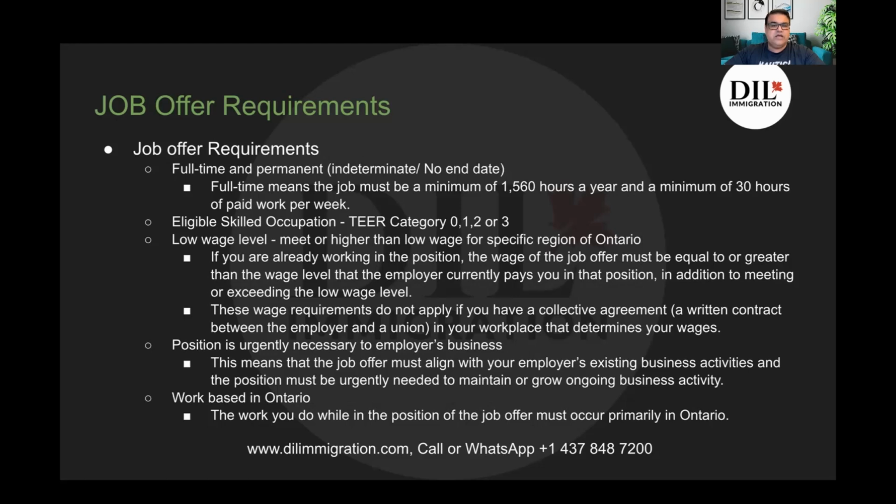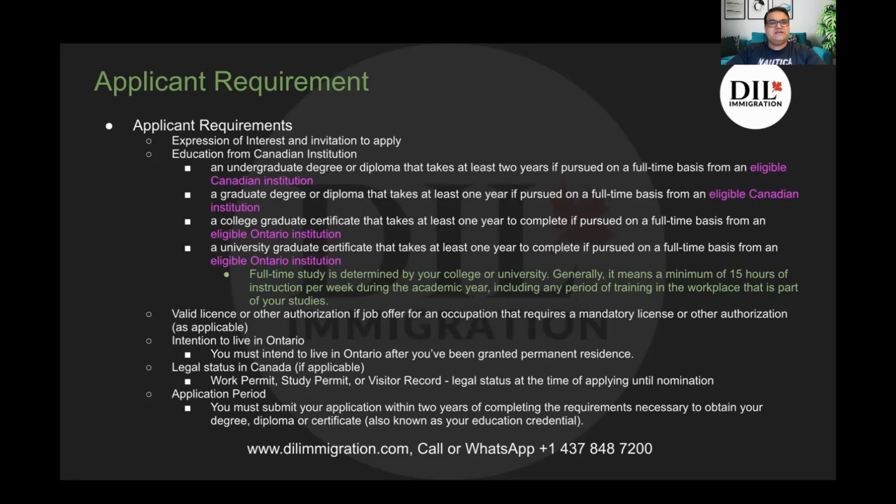Very important, right? And then the work must be based in Ontario, because that's the whole primary purpose: the work you do while in the position of the job offer must occur primarily in Ontario. Now let's look at the applicant requirements. This is an expression of interest stream. What does that mean? It means that first you need to create an expression of interest in the Ontario OINP, and if you are invited, then only you submit your application to Ontario. If you're nominated, you will get a nomination certificate, a nomination letter, and then you will further apply to non-express entry PR to IRCC, right? That is how a typical process will work.